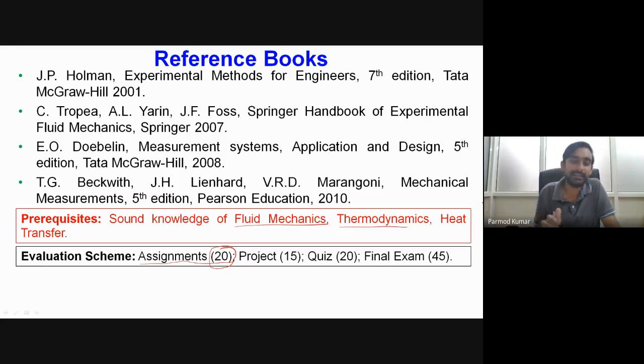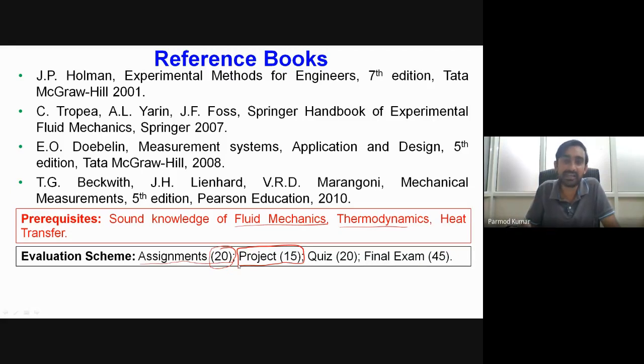Then the second important component I have included is the project component. The content of the course is experimental methods. Obviously, if you had been on campus, I would have asked you to fabricate some prototype, or to do some experimentation in the laboratory.